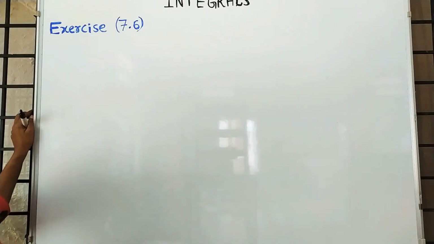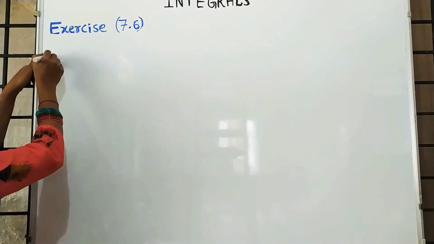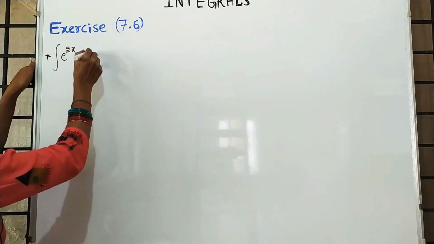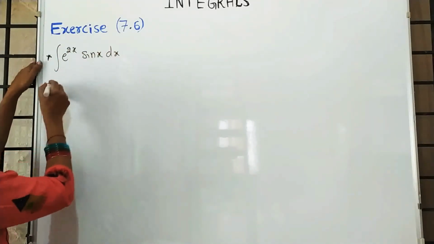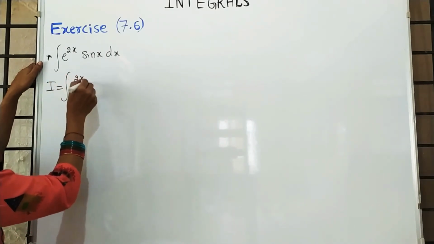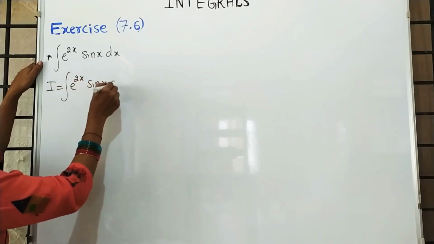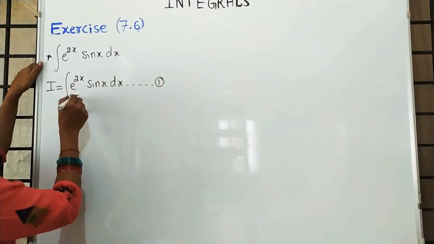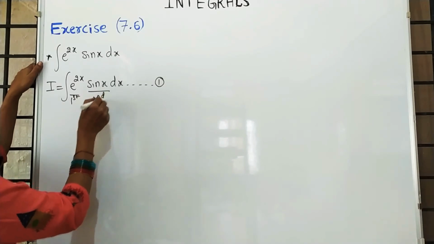e raised to 2x into sin x. Let us take this as I. I is equal to integration of e raised to 2x into sin x into dx, equation 1. This is the first function and this is the second function.